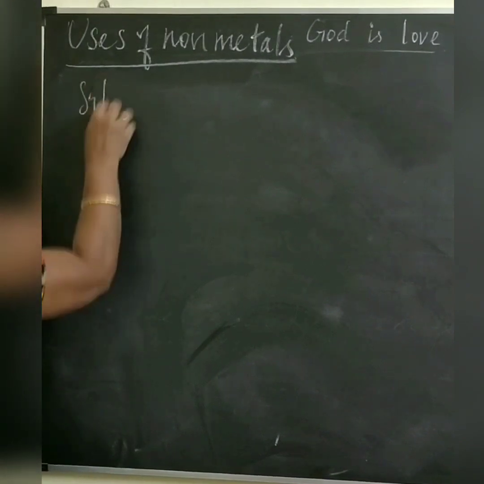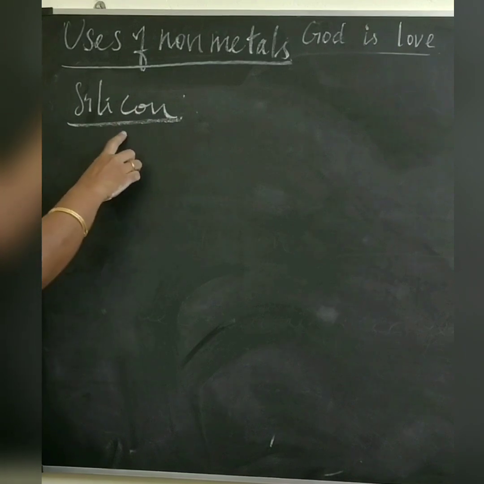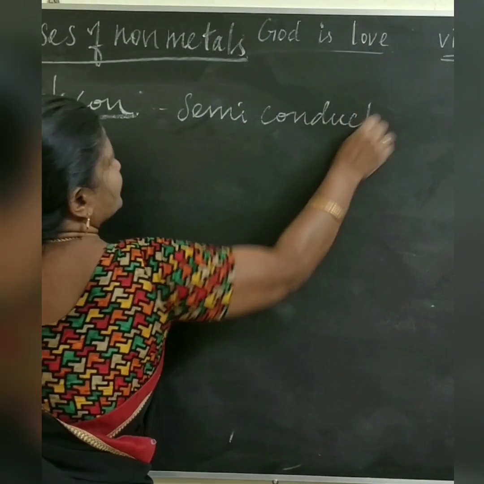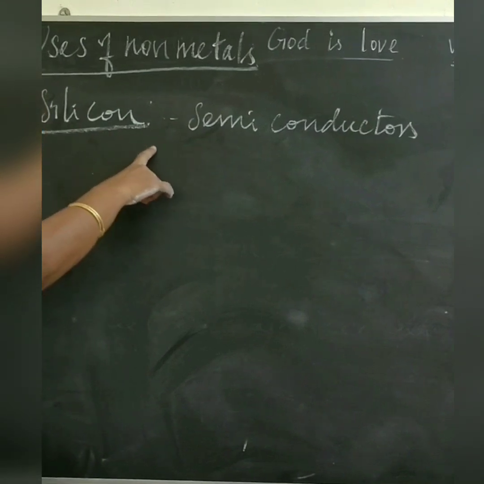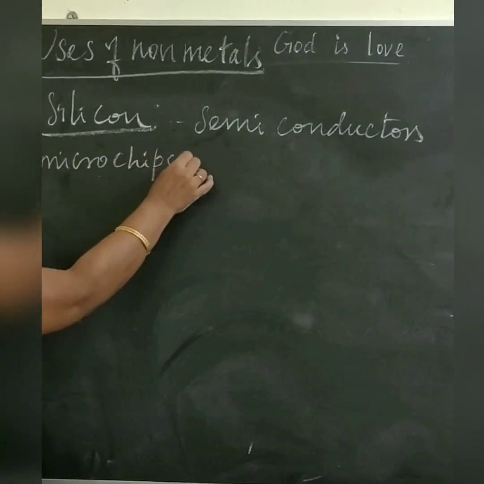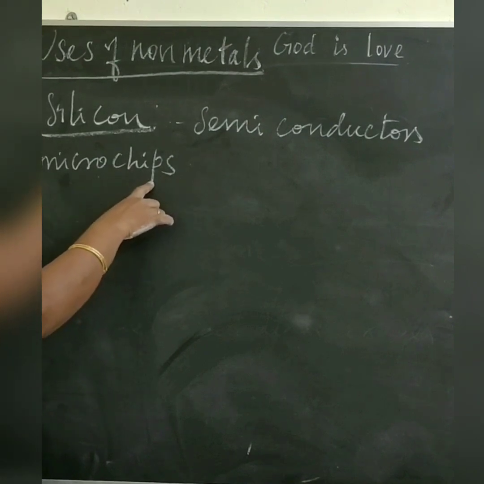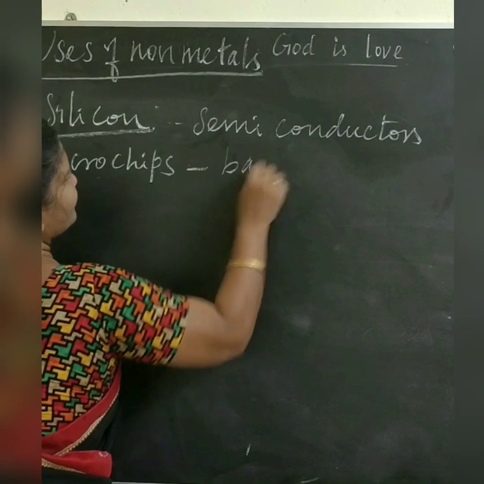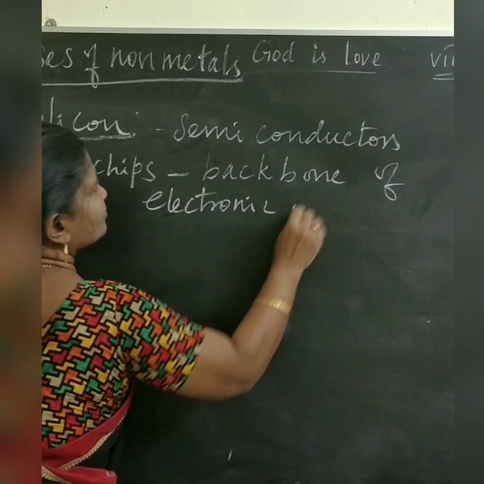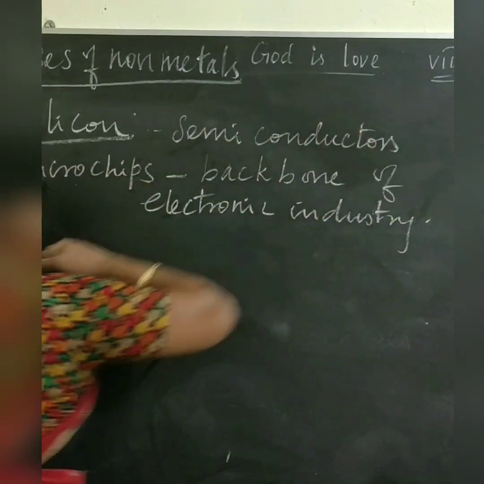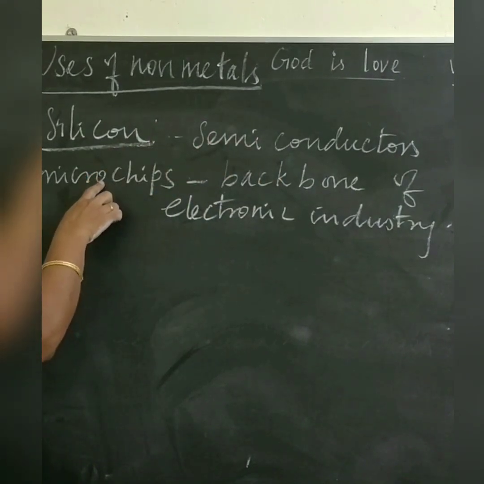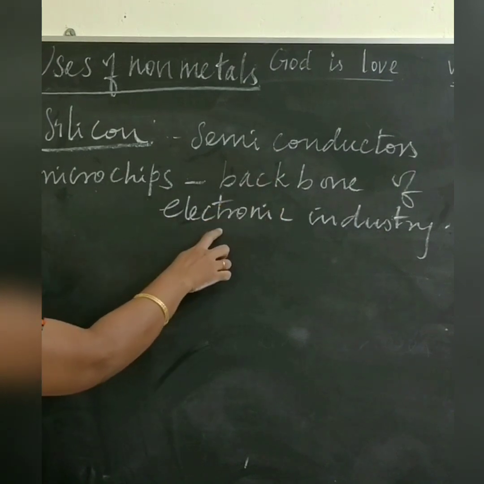Next non-metal, silicon. Silicon is used in making semiconductors from which microchips are made. It is therefore the backbone of the electronic industry.